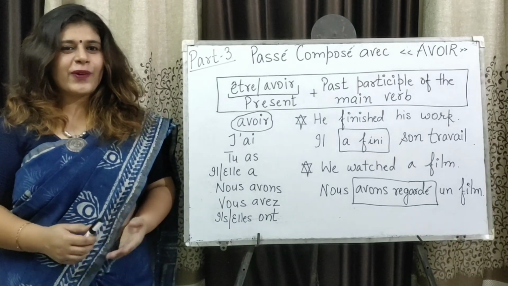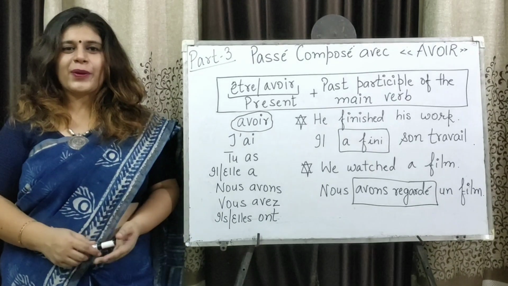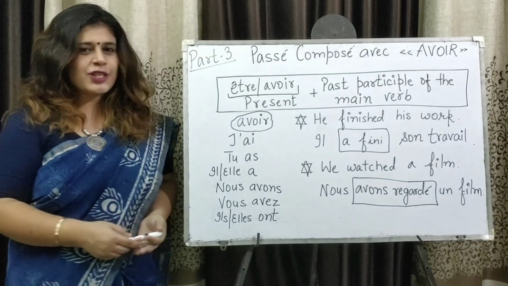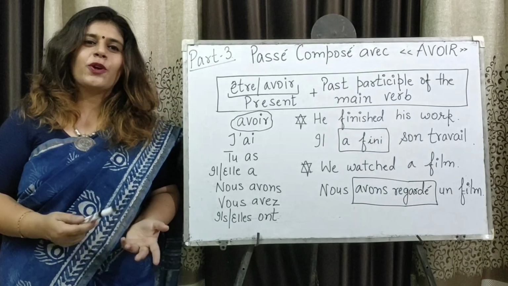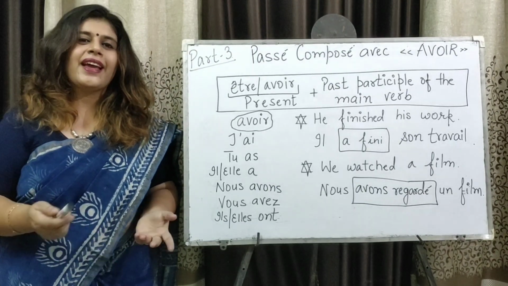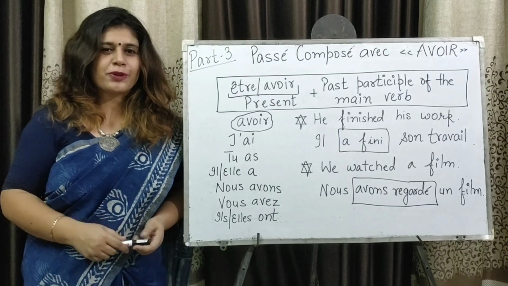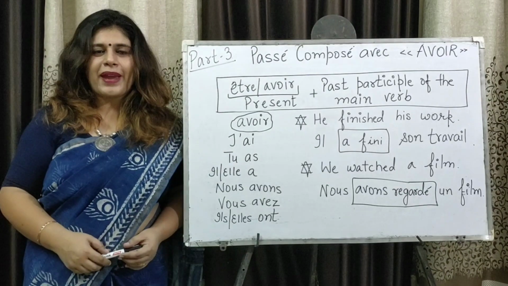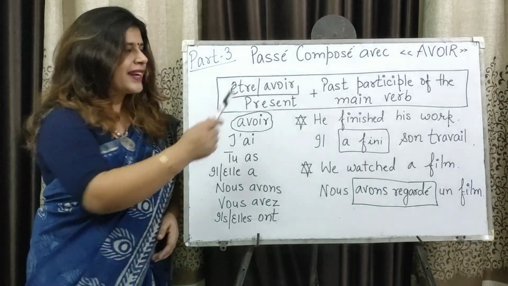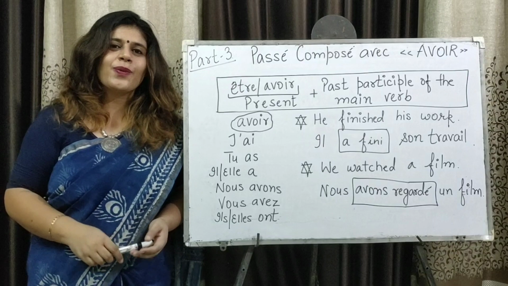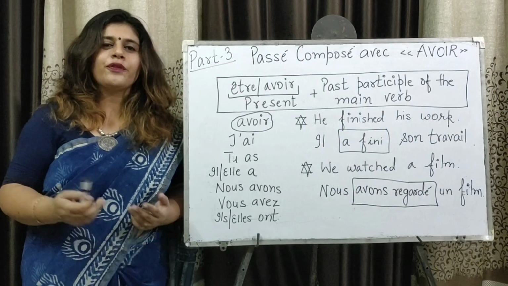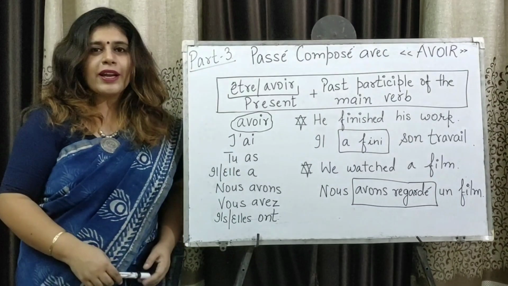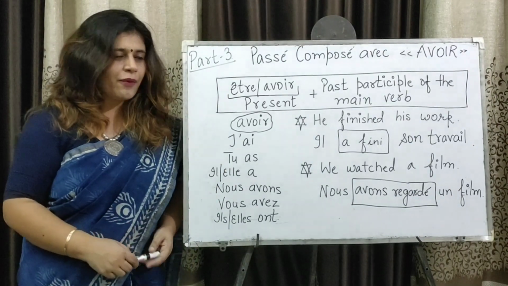Today in this video we are going to learn passé composé with avoir verb. In first two parts we have done the past participle and the verbs which go with être in passé composé, and you would find their links in the description box. So as the rule goes, passé composé is made using one of the auxiliary verbs, that is être or avoir, along with the past participle of the main verb. So today we are going to make the sentences using avoir verb.